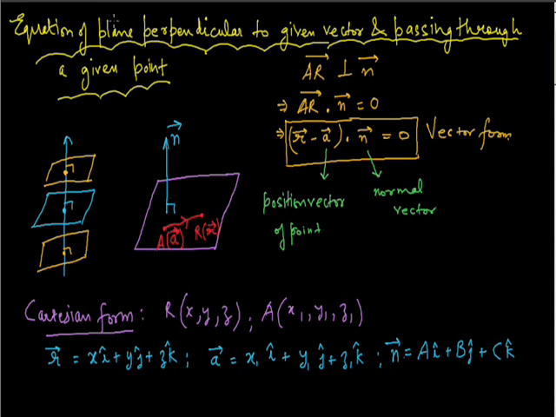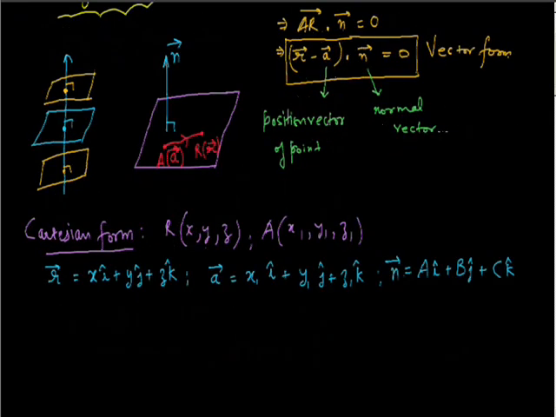Let's put these values in the vector form of the equation. We know that the vector form of the equation of the plane is (r vector minus a vector) dot n vector equals 0.